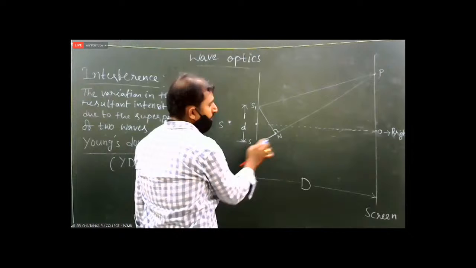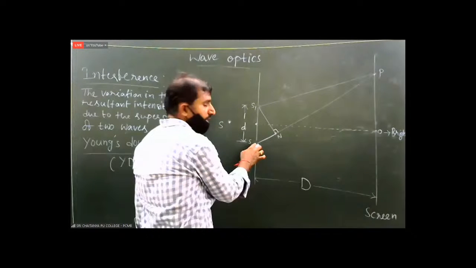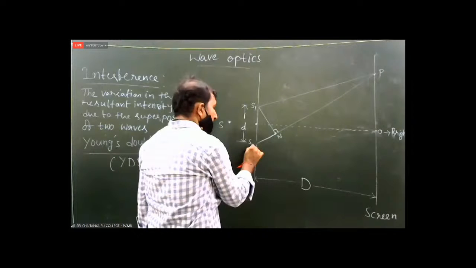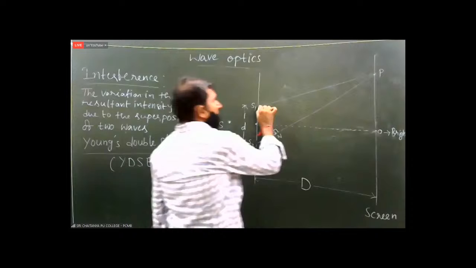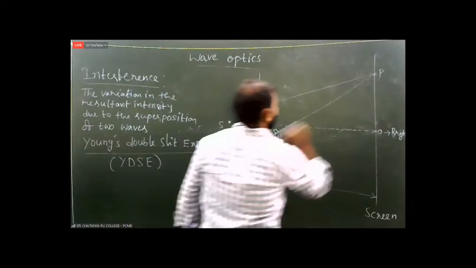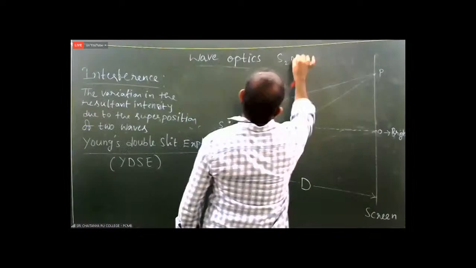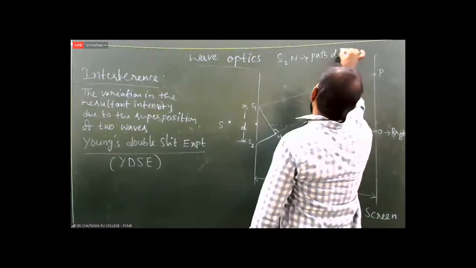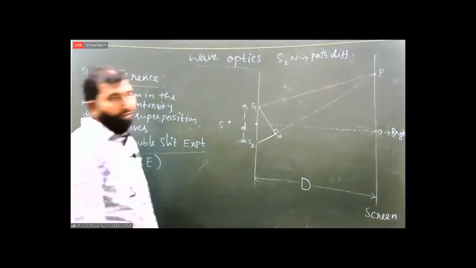This is taken as the path difference, because this path length is less and this path length is more. How much more? This one. That's why S2N is taken as the path difference. S2N is called the path difference.